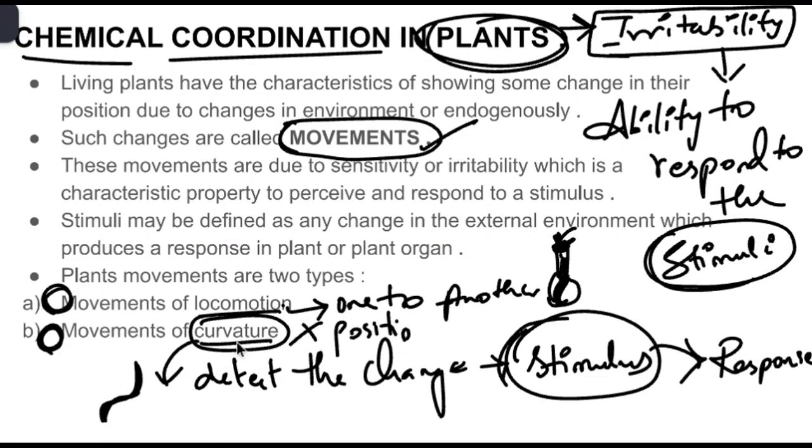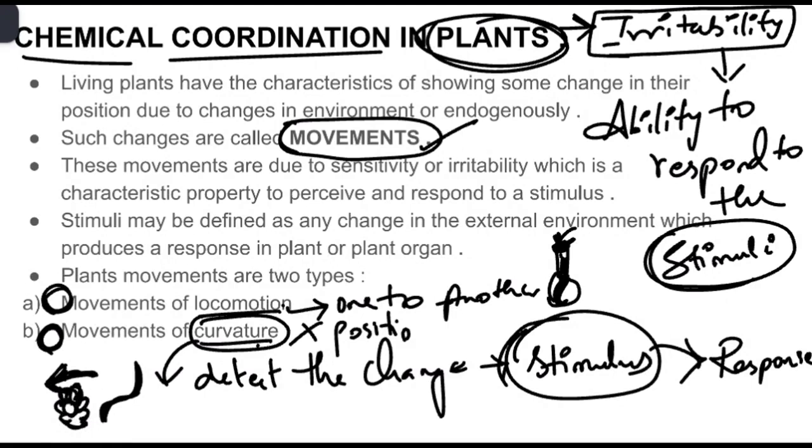Coming to the movement of curvature, the plant doesn't move from one place to another place, but bends or curves in response. For example, take the sunflower. Wherever the sunlight is present, the sunflower will also move in that direction. We have seen in many videos that as the sun moves from east to west, the sunflower also moves from east to west.